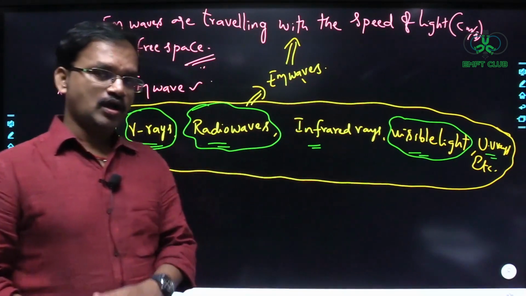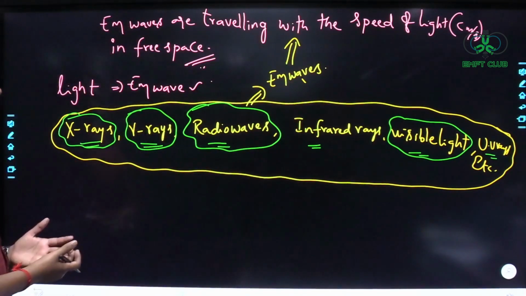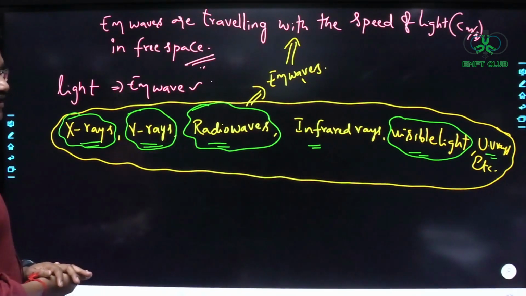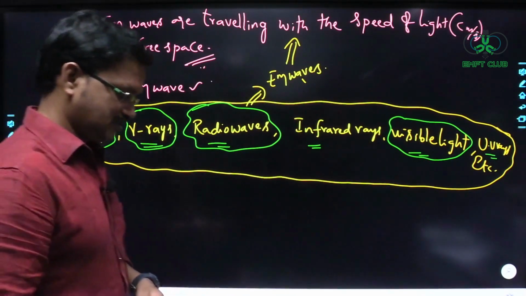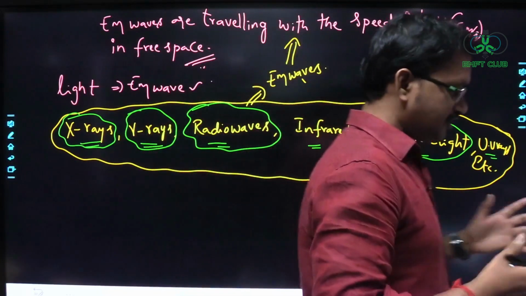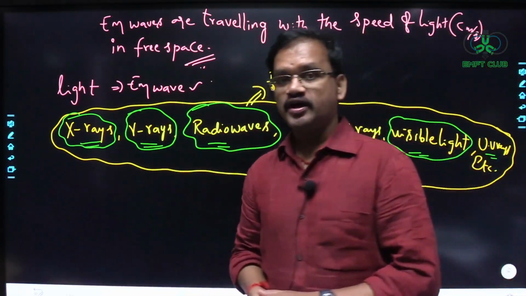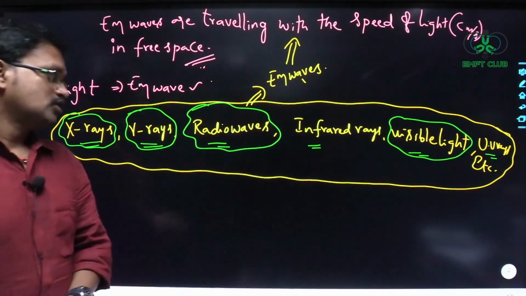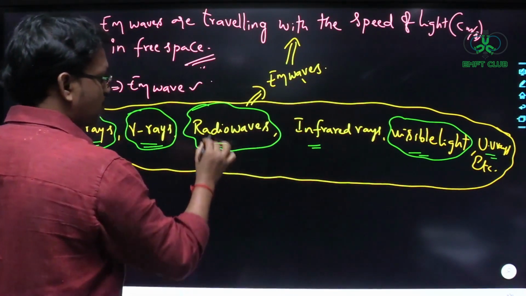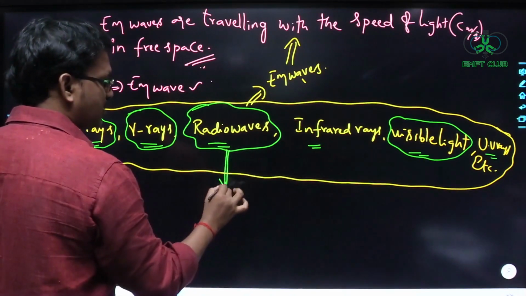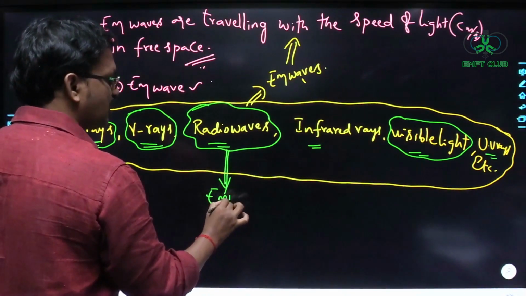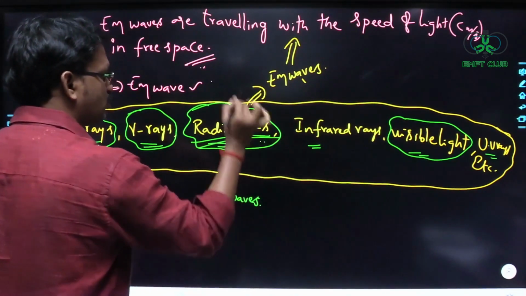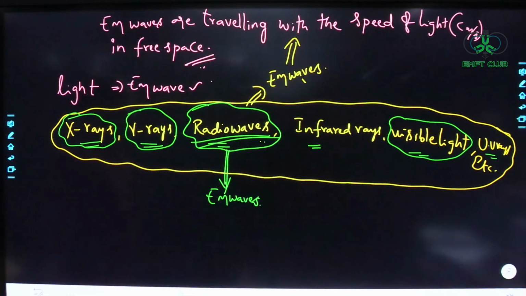Now comes the question: if we have named them differently in different frequency regions, then in our subject, in which frequency region are we going to study the electromagnetic waves? So this is the doubt you may get. Here in our subject, we are going to study the electromagnetic waves in the range of what? In the radio waves frequency range.